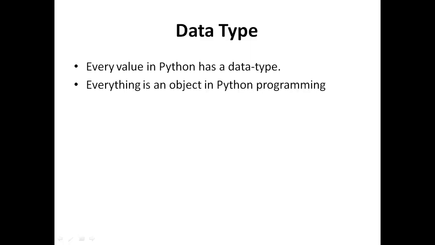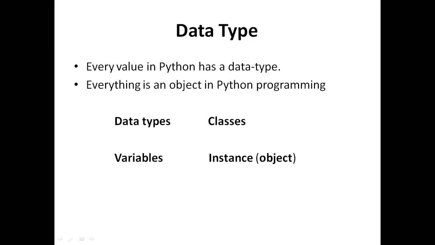Let's discuss the data type. In Python every value has an associated data type, and this data type is associated at runtime. Every value is an object of some kind, so we can think of a data type as a class, and the values or variables as instances of this class.